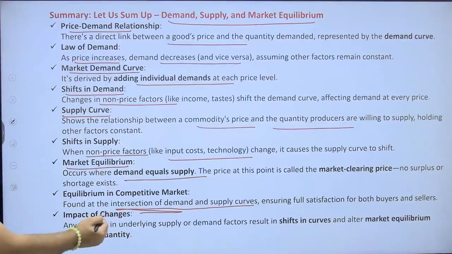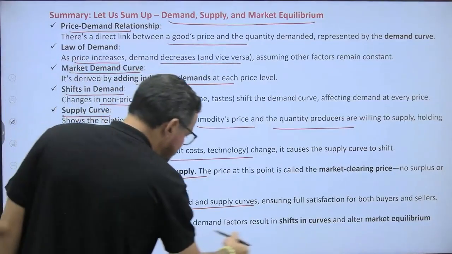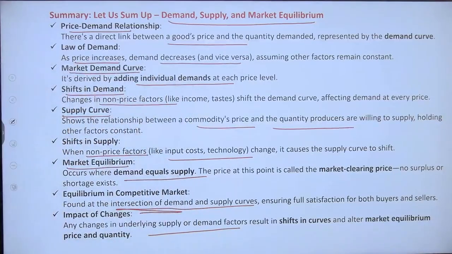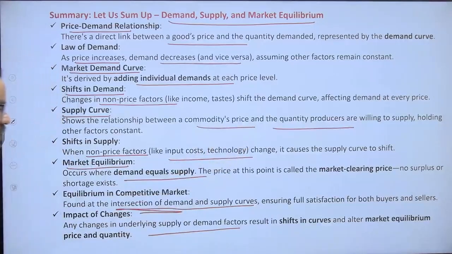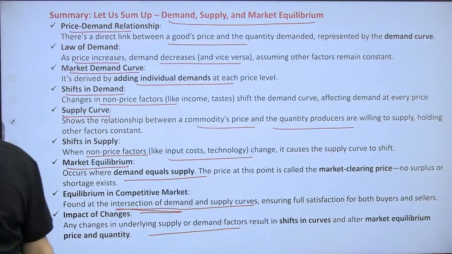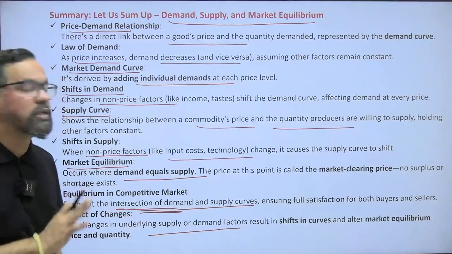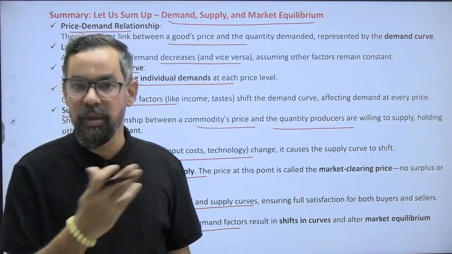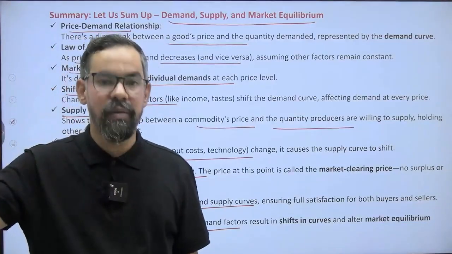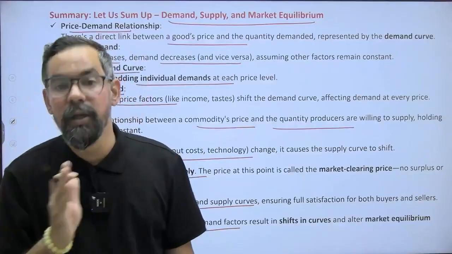Impact of changes: any change in underlying supply or demand factors results in a shift in the supply or demand curve. It can be income, price, substitution, or other effects. Shift in the curve, and after that the market equilibrium price and quantity will also change, right? So there will be a movement in the demand curve and supply curve, and simultaneously a movement in the equilibrium price also.